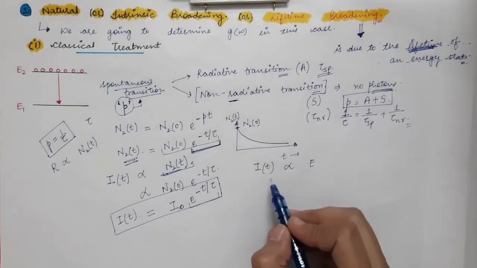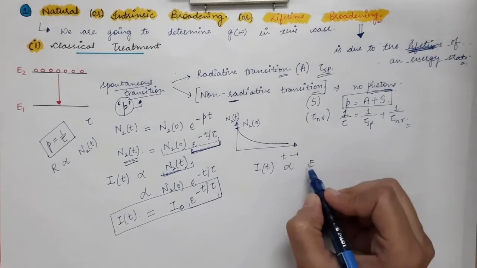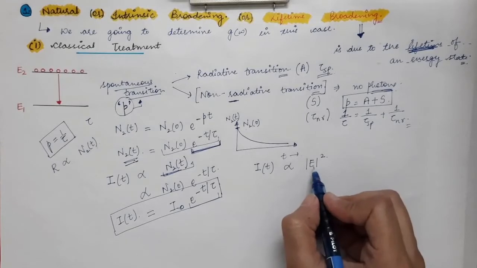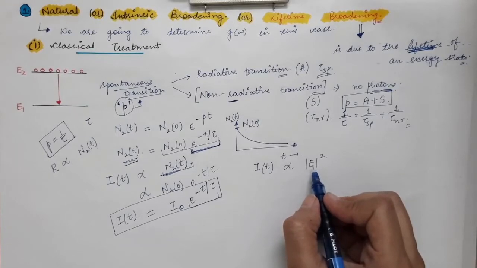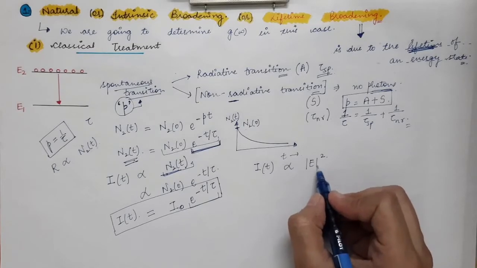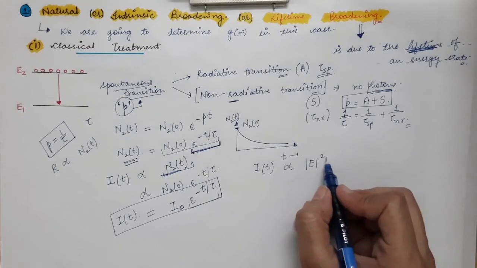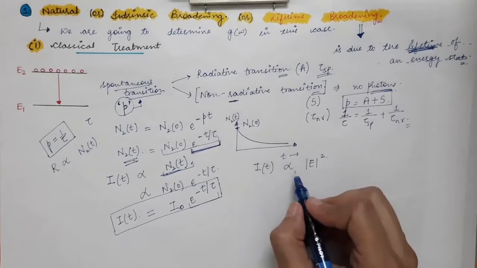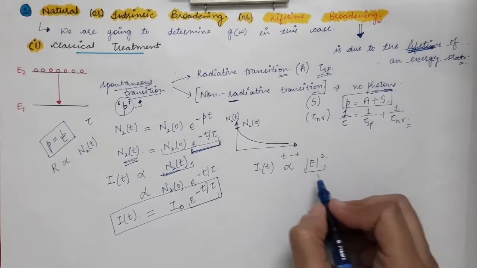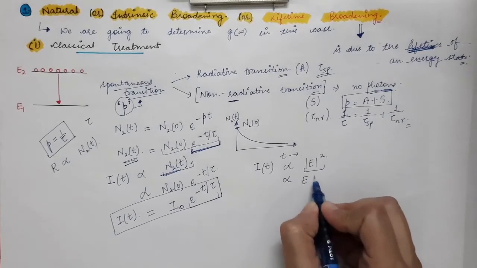Now what is intensity? Intensity is nothing but mod E square. E is the electric field which is associated with the light or the photons. So we take mod of E, and when you square it, intensity is directly proportional to this factor. Mod E square is nothing but E into E star.